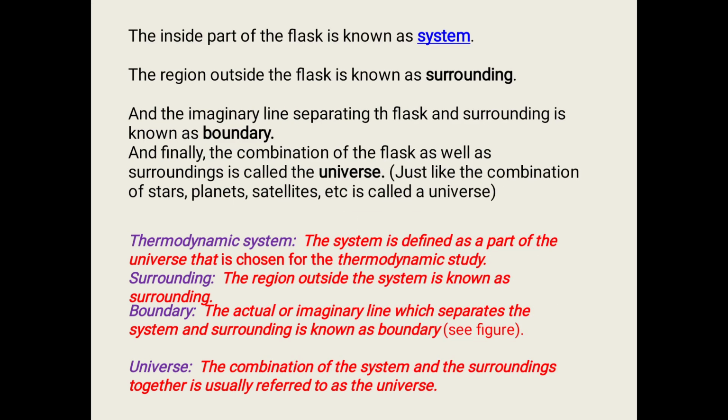The inside part of this flask is known as the system. The outside part of the flask is known as the surroundings, and the imaginary line separating the flask and surroundings is known as the boundary. Finally, system plus surroundings gives you the universe.